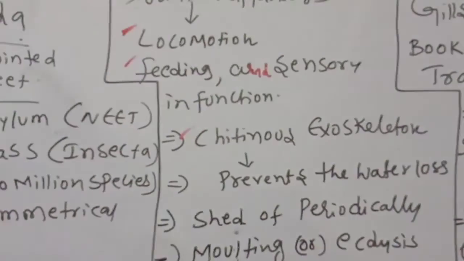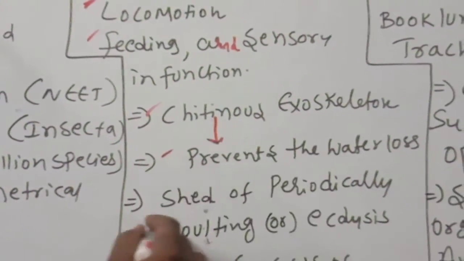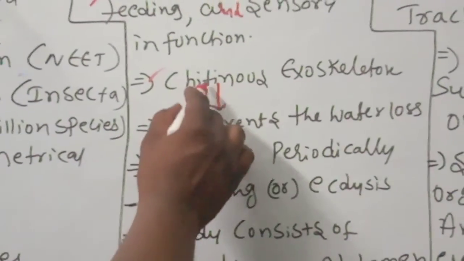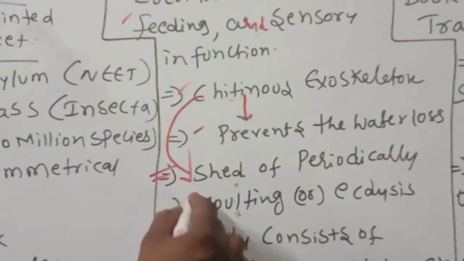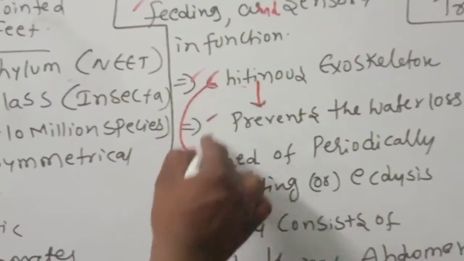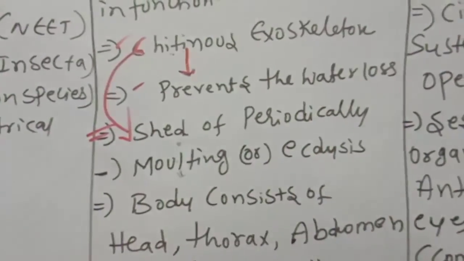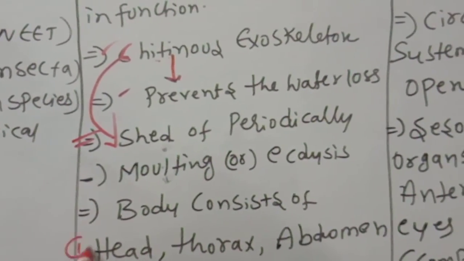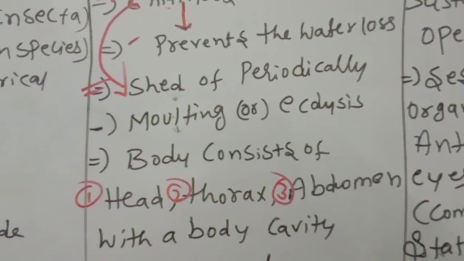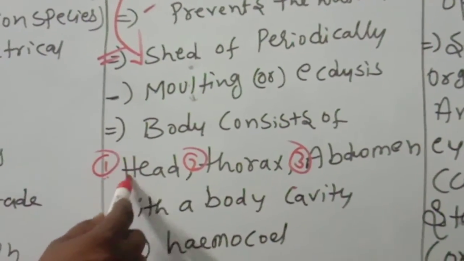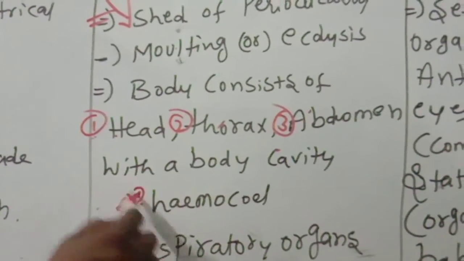They have a chitinous exoskeleton. What is the use of this chitinous exoskeleton? It prevents water loss. This chitinous exoskeleton is shed off periodically, and that process is called molting or ecdysis. The body consists of head, thorax, abdomen with a body cavity, and that body cavity is called hemocoel.